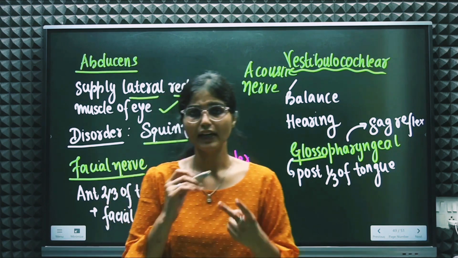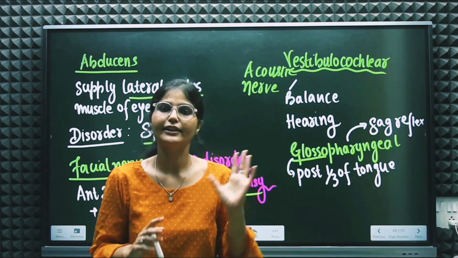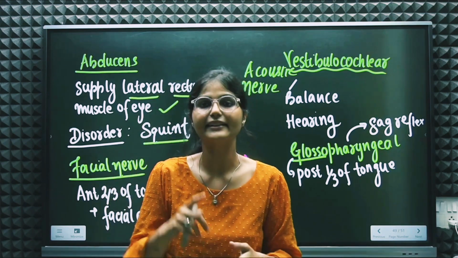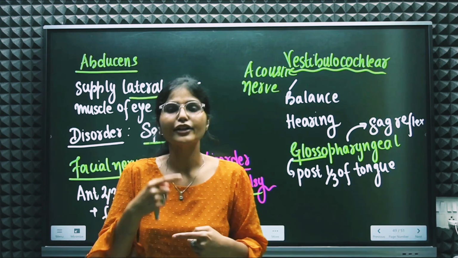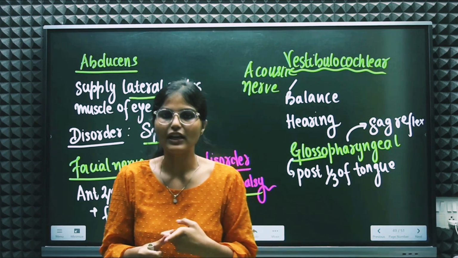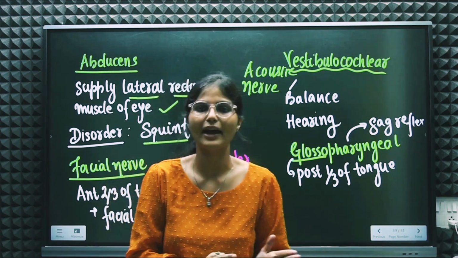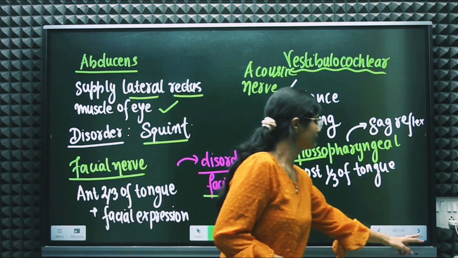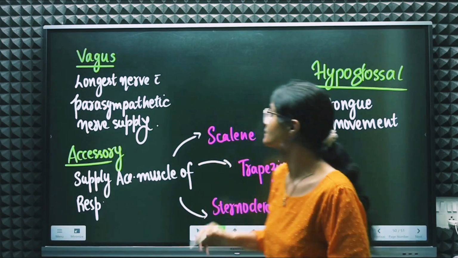Okay, these two things you have to differentiate. Both these nerves supply the anterior and posterior part of the tongue, but the anterior 2/3 is supplied by the facial nerve and the posterior 1/3 is supplied by the glossopharyngeal nerve, right?